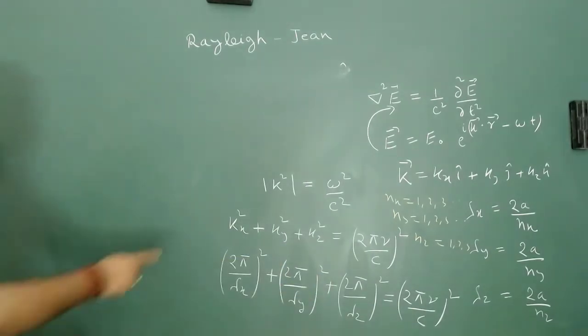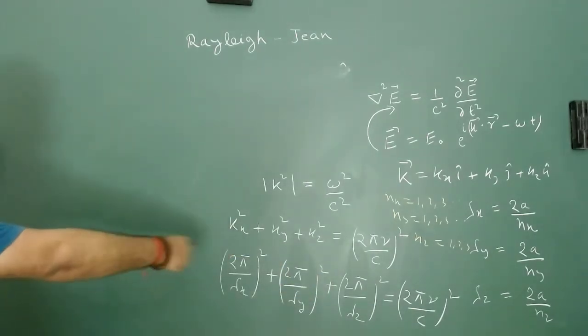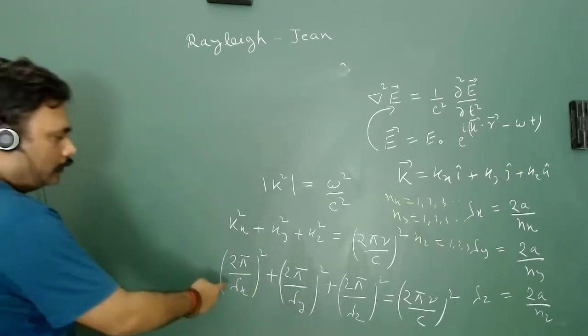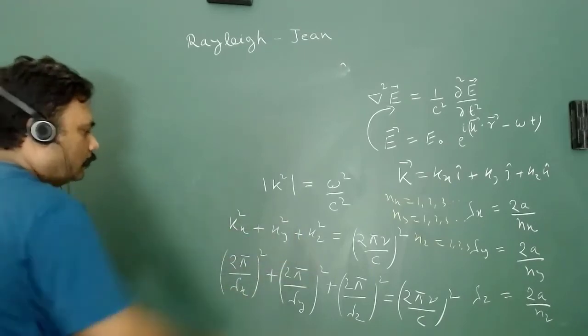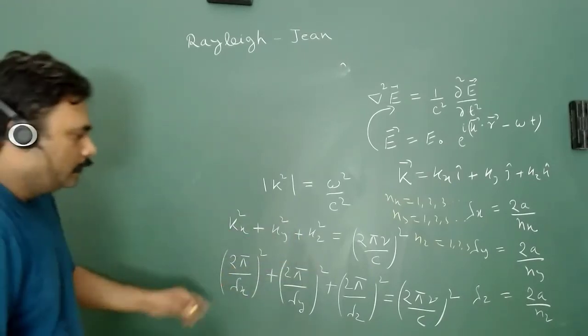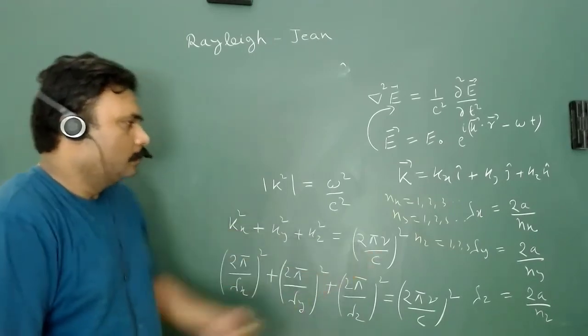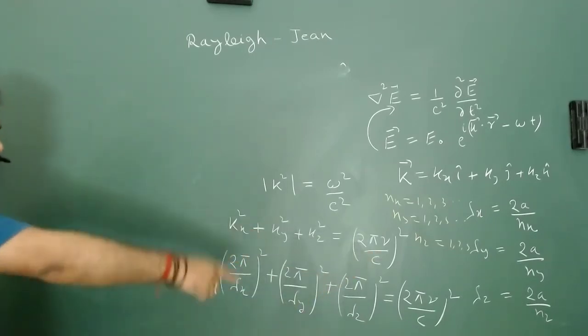So if we put everything here, 2 pi square cancels out in this equation, and nx, ny, nz will go to the denominator, and we have 2a square, which will just go to the 4a square on that side.